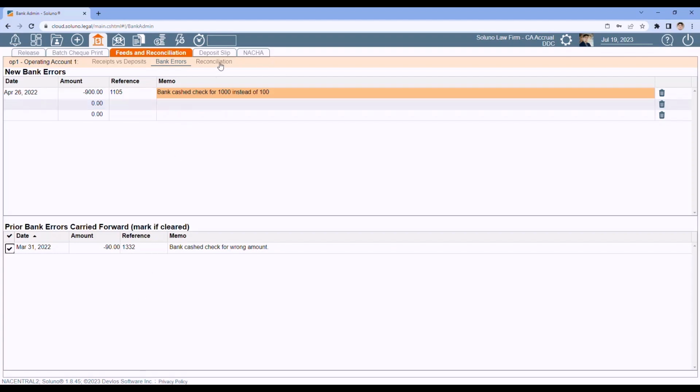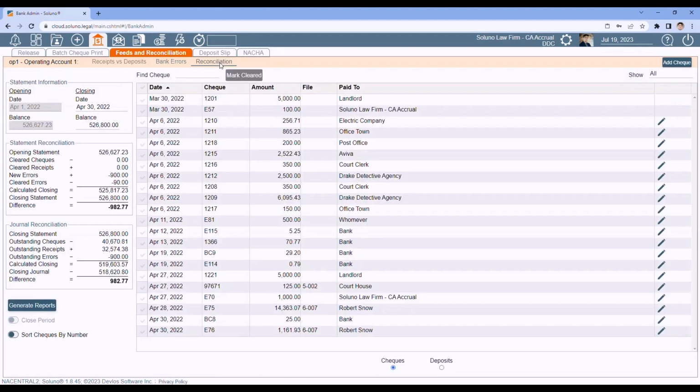Then, move on to the actual reconciliation. So make sure you've got the closing date here. Enter the closing balance from your bank statement here. And we're doing 2 reconciliations. Reconciling the bank statement against the bank and the statement against the bank journal.